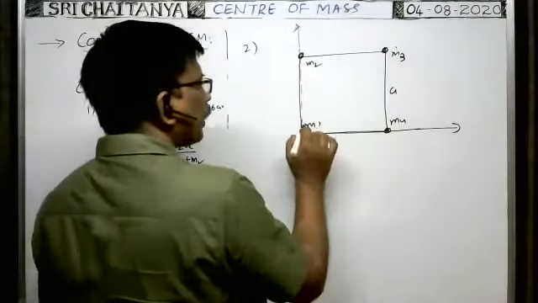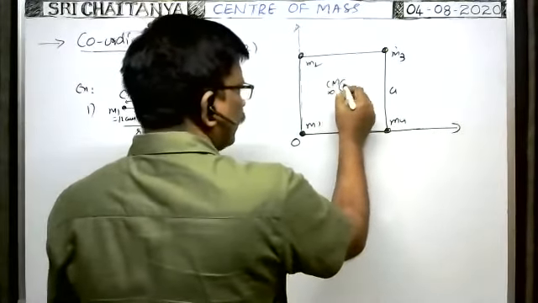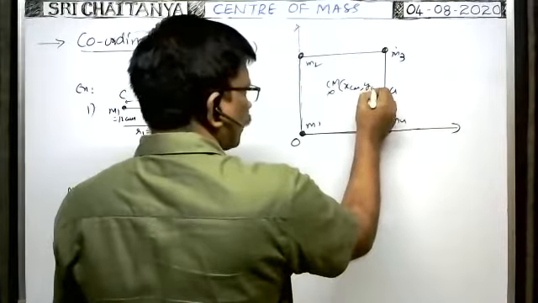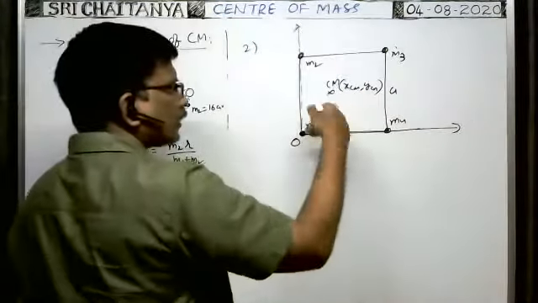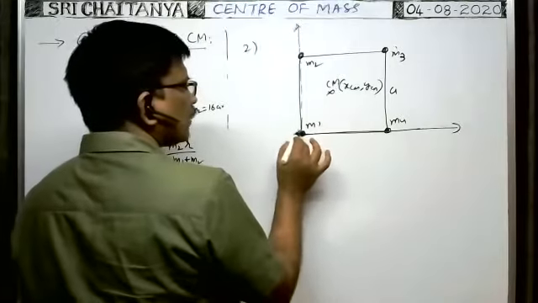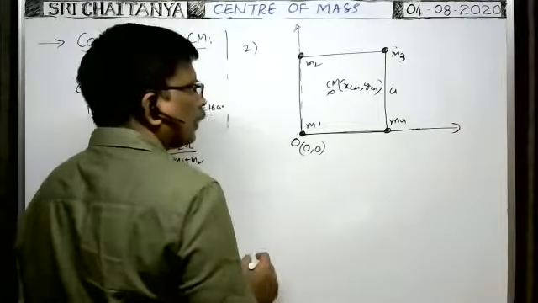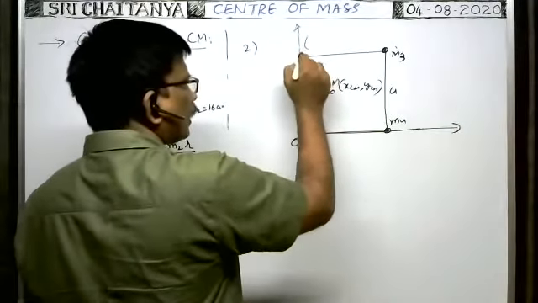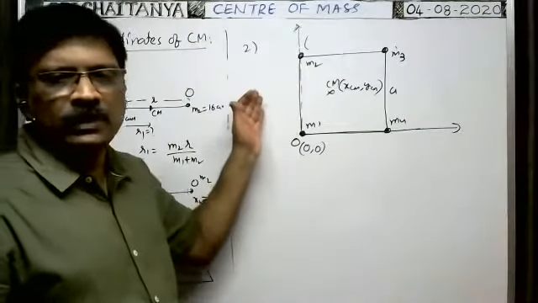Then the coordinates of the central mass are asked. Suppose the central mass is somewhere here; its coordinates are xcm, ycm. Then I write the coordinates of these 4 particles. As the first particle lies at the origin, its coordinates are 0, 0. The second particle is here. What are the coordinates of this second particle? Tell me. Coordinates of the second particle.